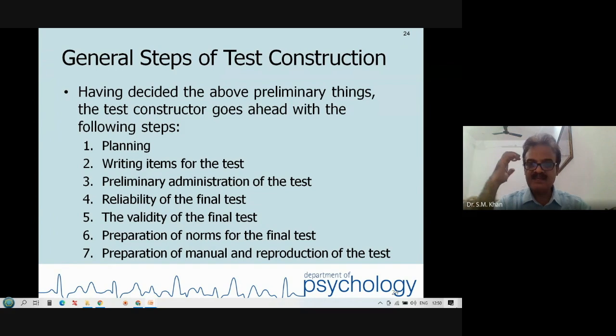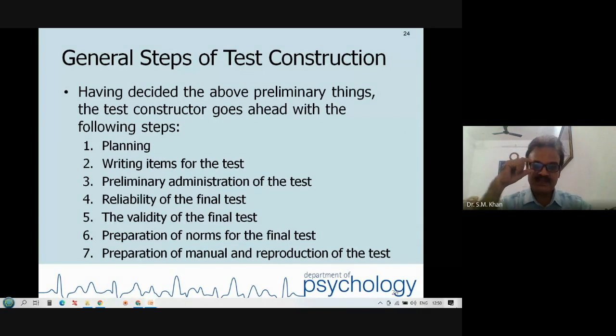Okay. So, general steps for test construction. Having decided the preliminary things, the attribute, and having chosen the target population, as you have seen in earlier slides, now you need to follow these steps. Planning.